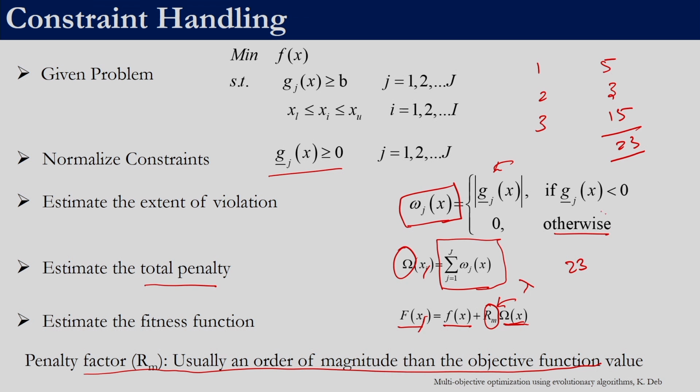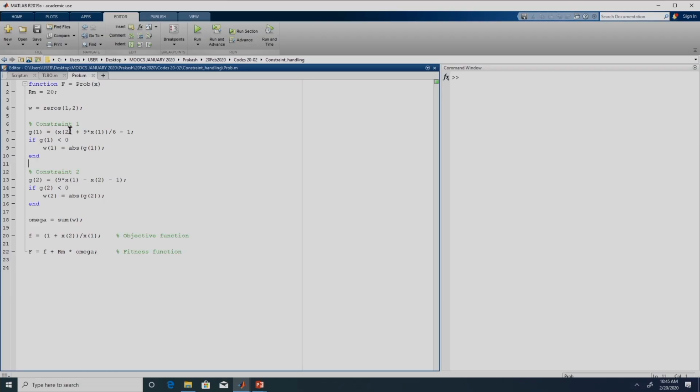If the constraint is satisfied, that is, greater than or equal to 0, we do not need to assign any value of W because it has already been initialized to 0. But if it is less than 0, we need to calculate the absolute of the left hand side of the constraint, provided the right hand side is 0. That is what we are calculating, G of 1, which is the left hand side. If it is less than 0, we calculate W1. If it is greater than or equal to 0, we do not do anything because W of 1 is anyway 0. Similarly, the second constraint we are handling.